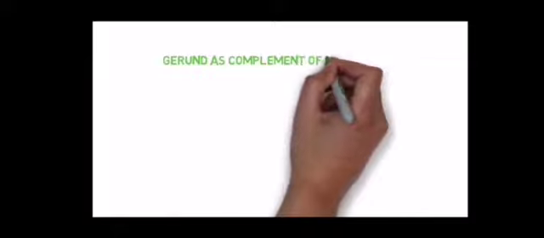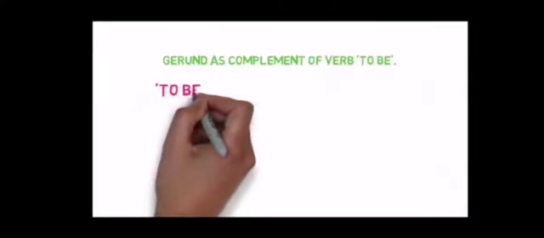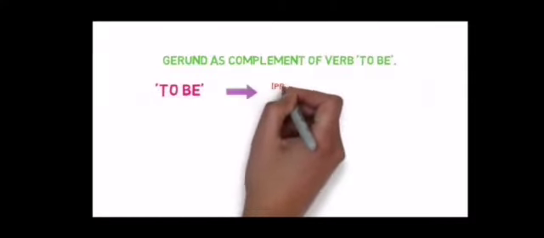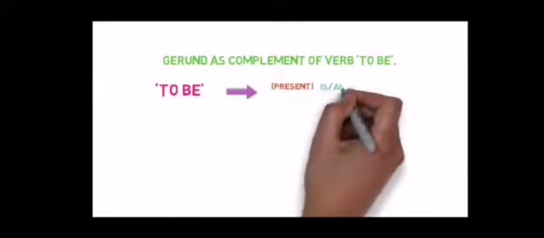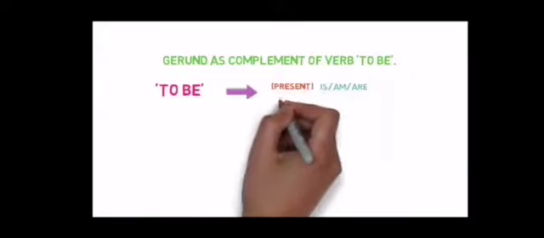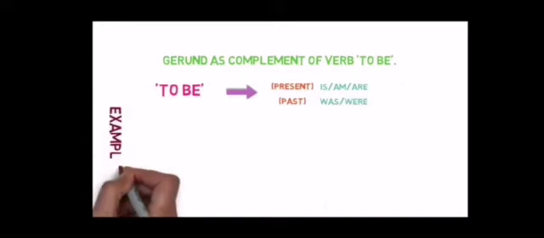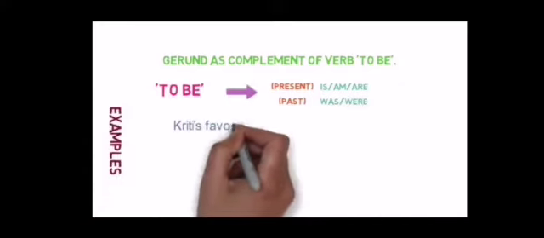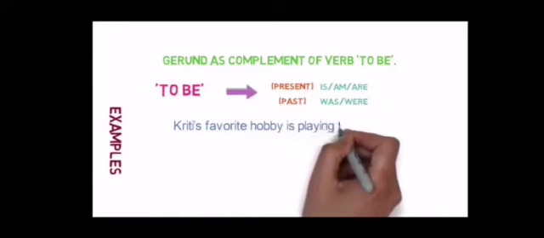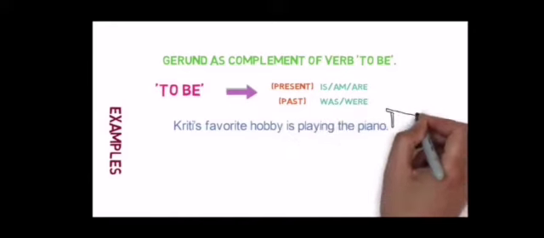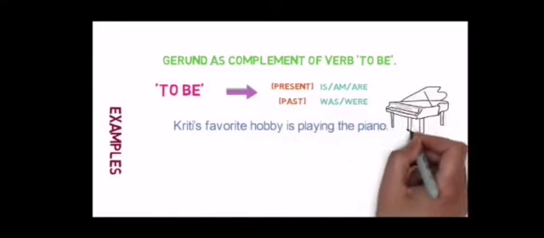Now see the gerund as complement of the verb to be. What is to be? At first, let us come to know. In present tense it is am, are, is. In past tense it is was and were. Now see the example. Kriti's favorite hobby is playing the piano.